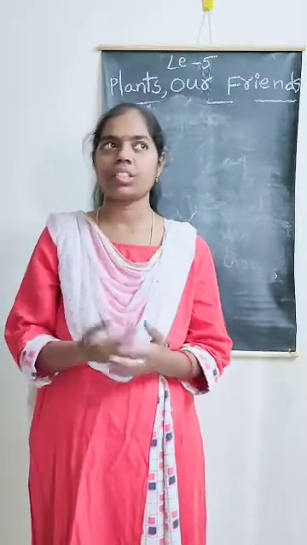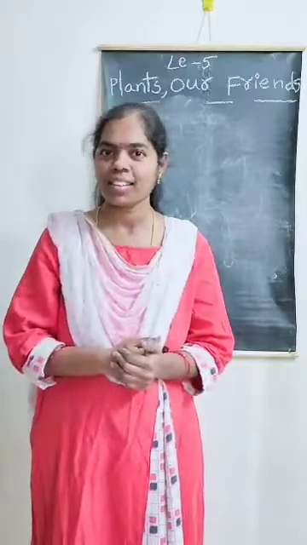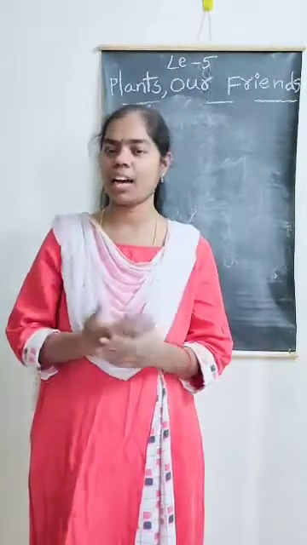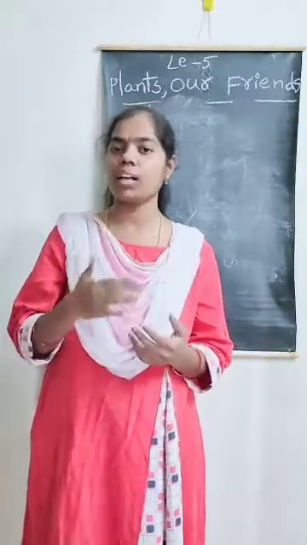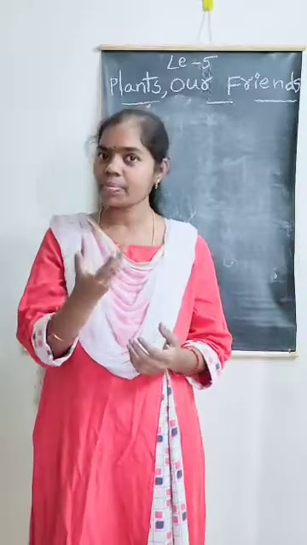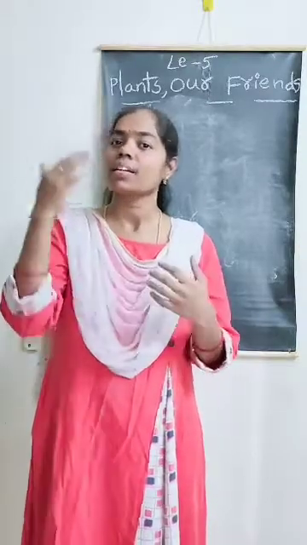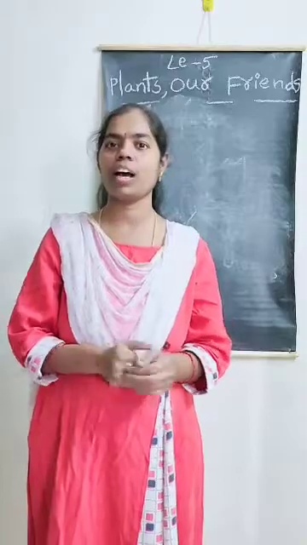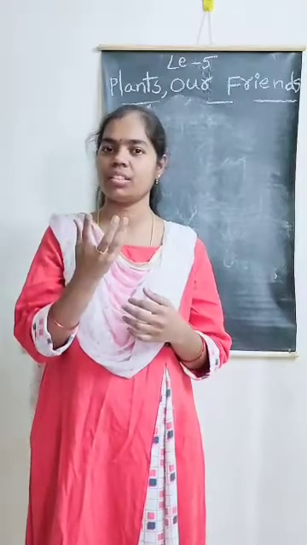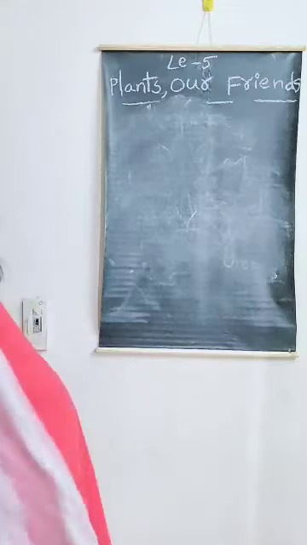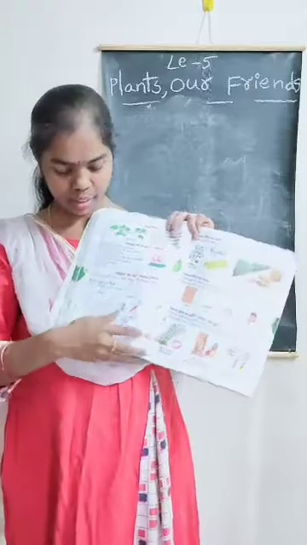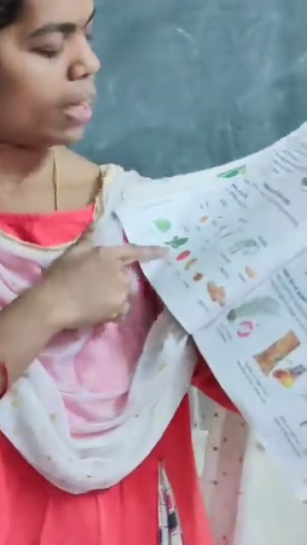Spinach. Next, cauliflower. Yes, cauliflower. We can eat cauliflower. Cauliflower leaves are the leaves next to cabbage. Yes or no? Yes. Carrot, beetroot. See here, Nana. Here we have one table also. We can see here also.